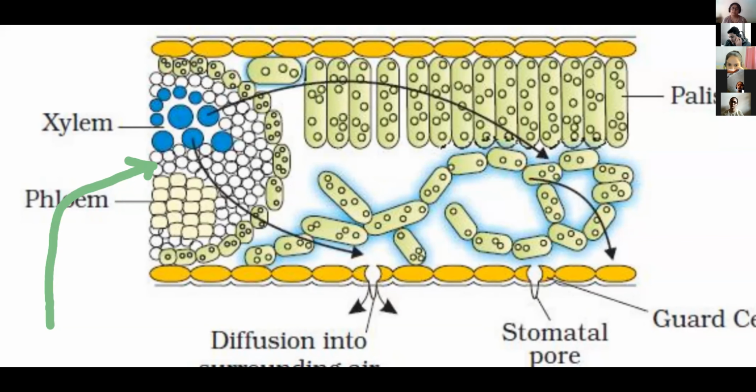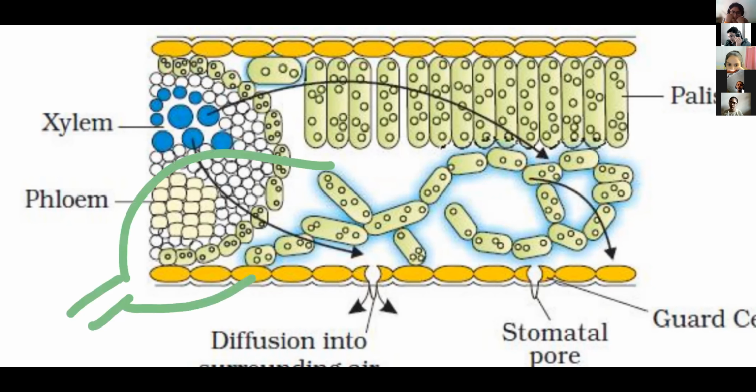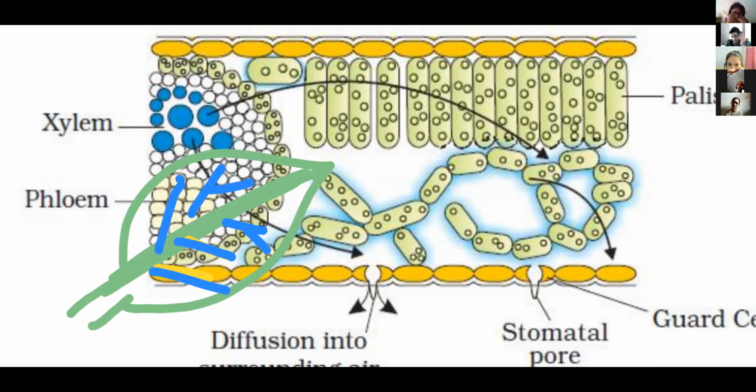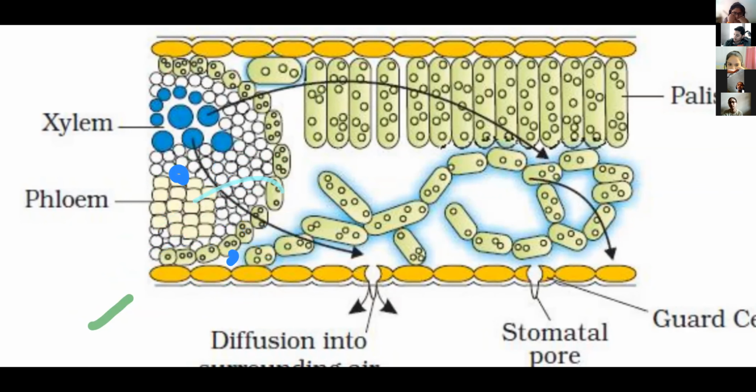On the leaf, stomata are also present. So the xylem vessel water over here, suppose this is the leaf, here the main vein, and there further branches are there. These branches open over here, and at this point, water is released, converted into water vapor.